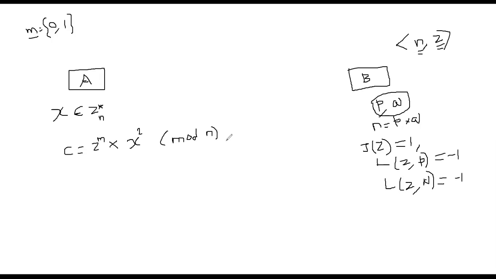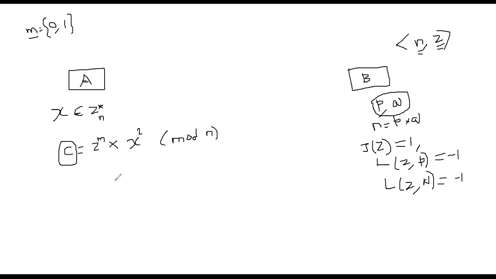So this is basically the crypto system. Alice computes Z power M times X square mod N and sends it to Bob. So Bob gets C, the ciphertext. The question now is, what can Bob check to figure out if the message was 0 or 1?